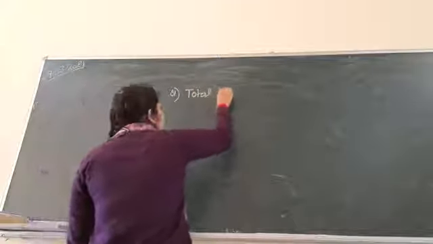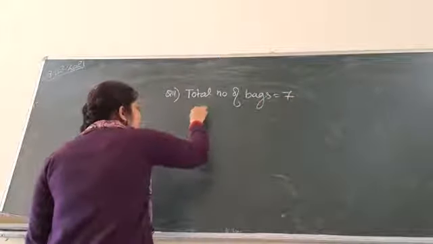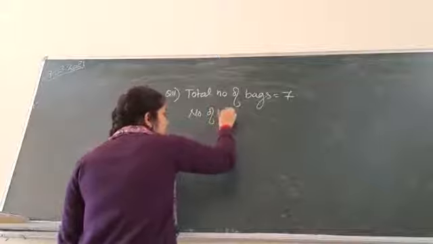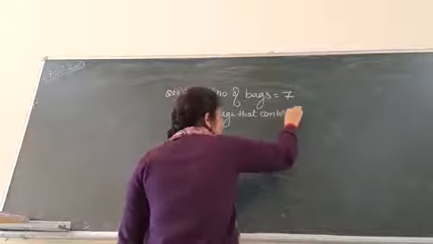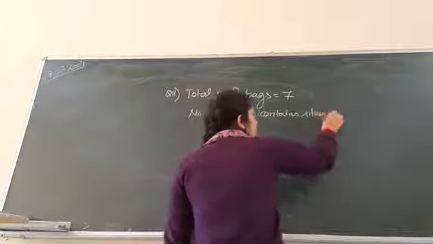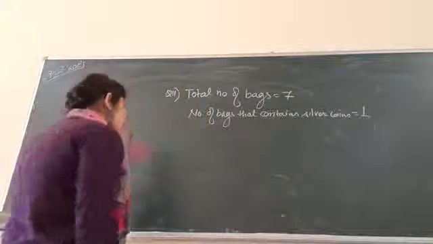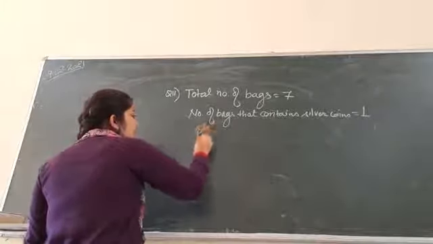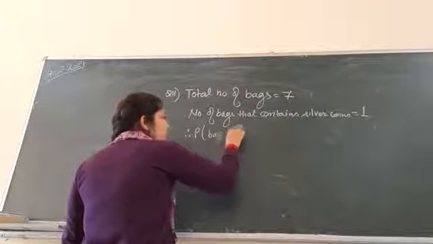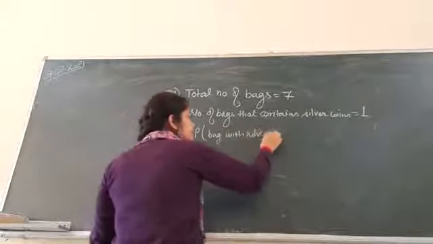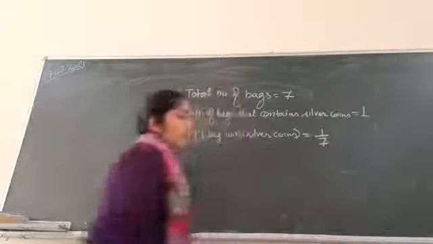Total number of bags equal to 7. Number of bags that contains silver coins equal to 1. Therefore, probability of bag with silver coins is equal to 1/7. Very good.